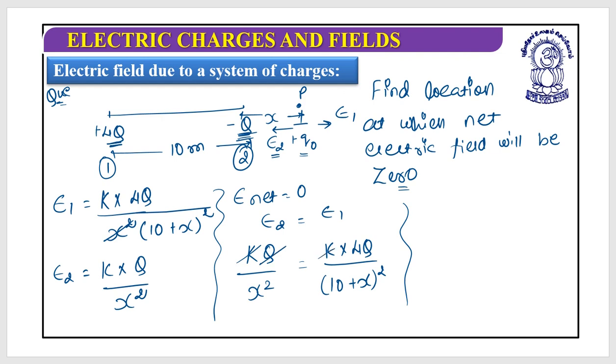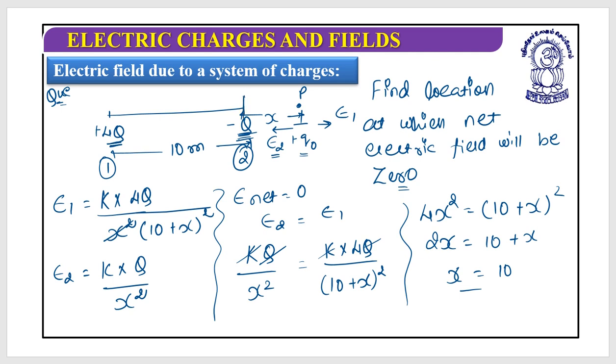Solve this. So 4x square equals 10 plus x whole square. Take a square root: 2x equals 10 plus x. 2x minus x, so x equals 10. But remember this 10 is measured from q.